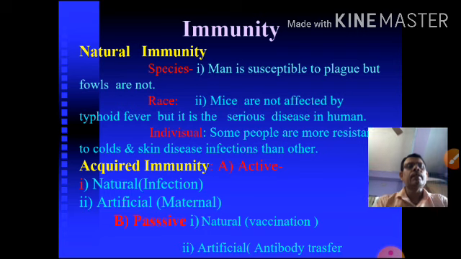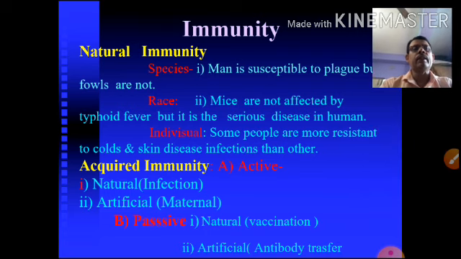Among individuals, some people are more resistant to cold and skin infections than others. This is always seen. Suppose 50 students come to class today. Afterwards, some are infected with the common cold, but others are not. Why?